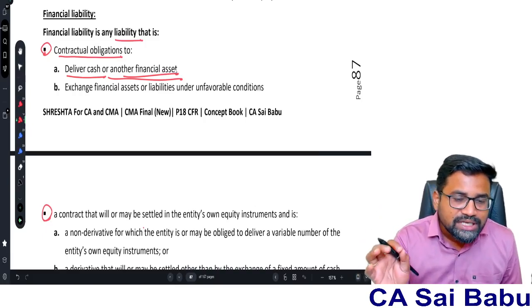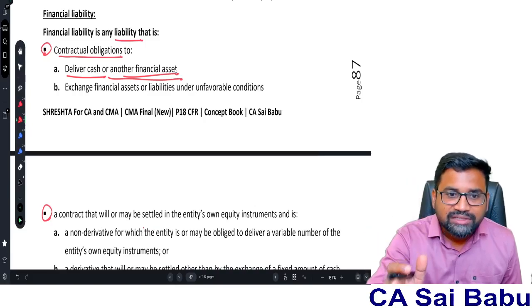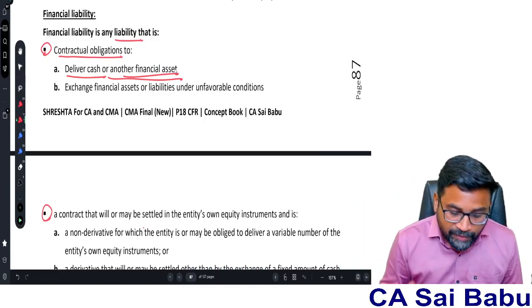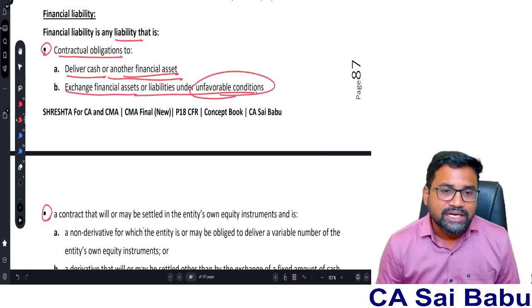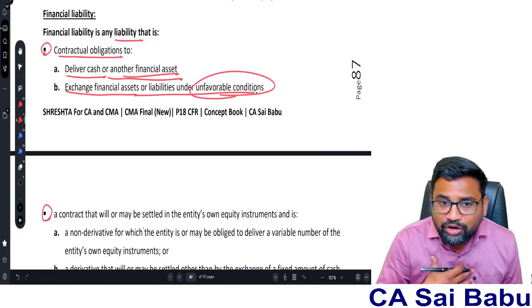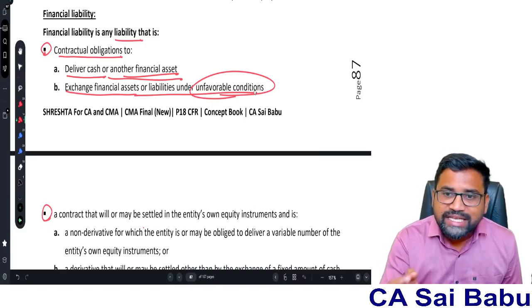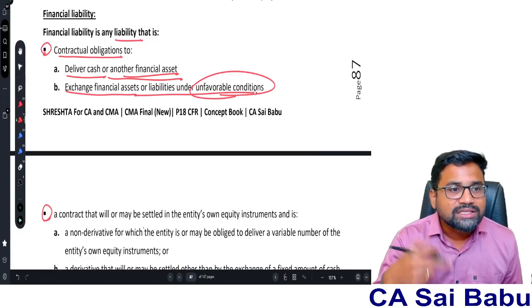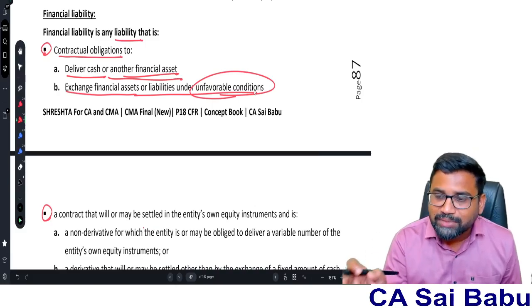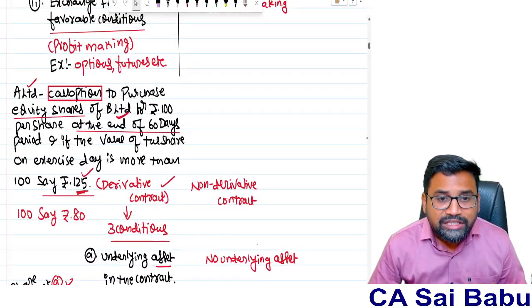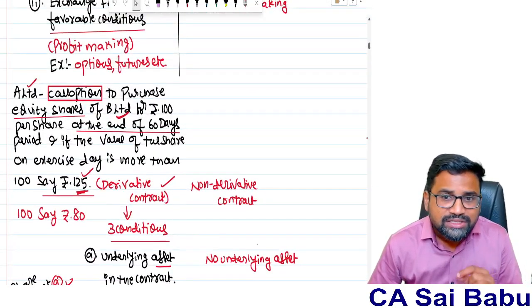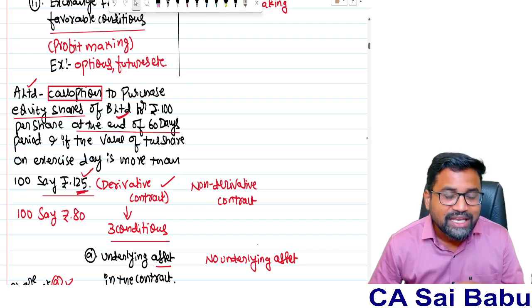So a financial liability is a contractual obligation to deliver cash or any other financial asset, and to exchange financial assets and liabilities under unfavorable conditions. So if you have a contractual obligation to exchange any financial asset or liability under potentially unfavorable conditions, that will also become your financial liability. So in our example, A limited and B limited, A limited being the holder of the option, if conditions are potentially favorable to them, they can exercise the option.